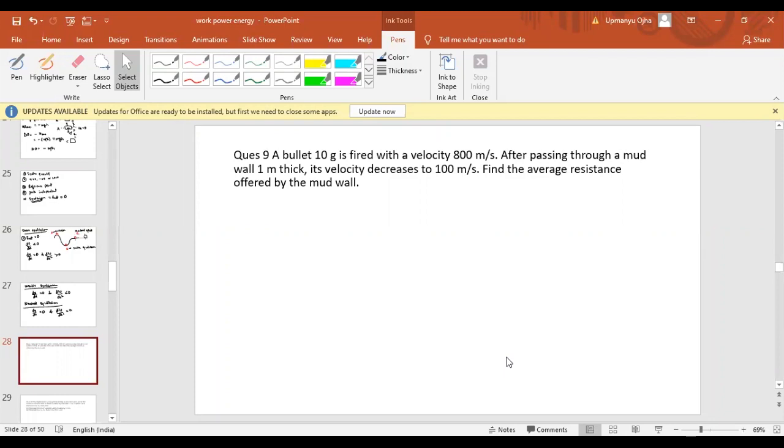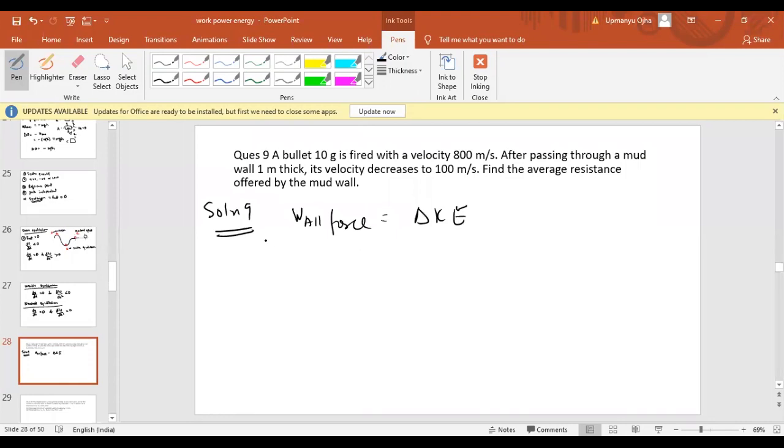Okay, now in this particular problem, can we apply the work energy theorem here? Okay, can we apply the work energy theorem? Now, the work energy theorem says that the work done by all forces should be equal to the change in kinetic energy. That is the work energy theorem.